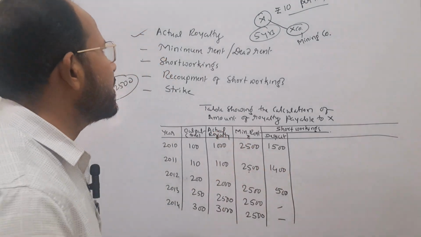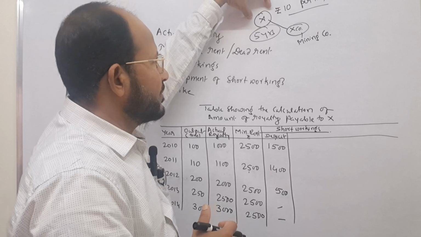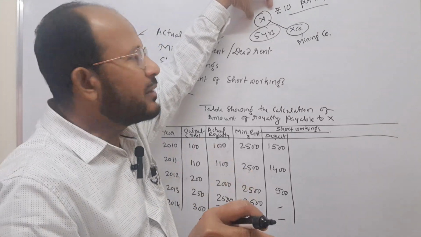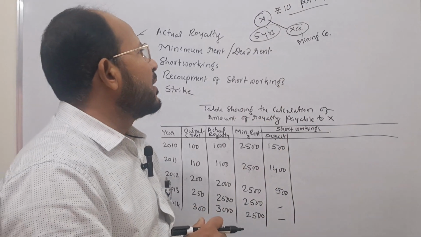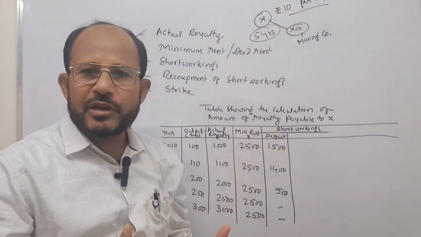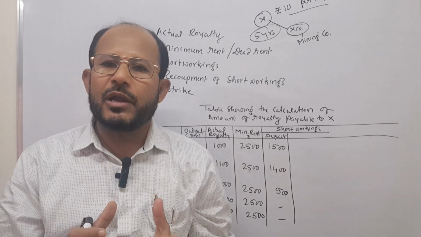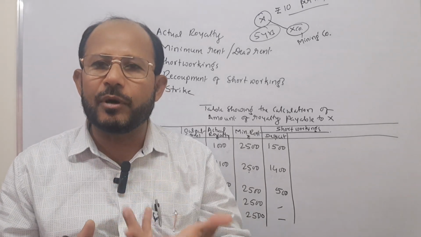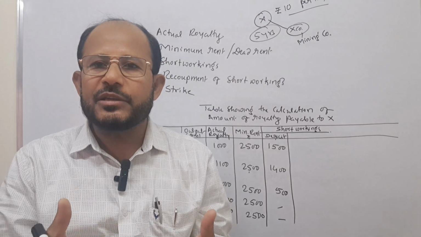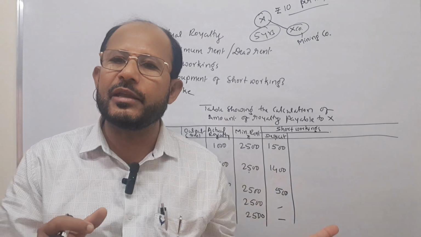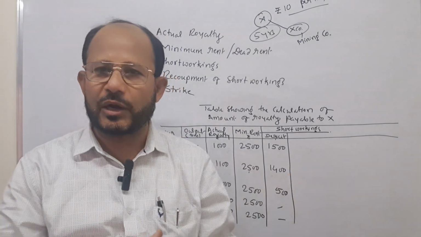In the agreement, assume Mr. X has put a clause. He has put a condition that in case the company extracts more minerals, if the actual royalty is more than the minimum rent, out of such excess royalties, the short workings which were given in the earlier years can be recovered.